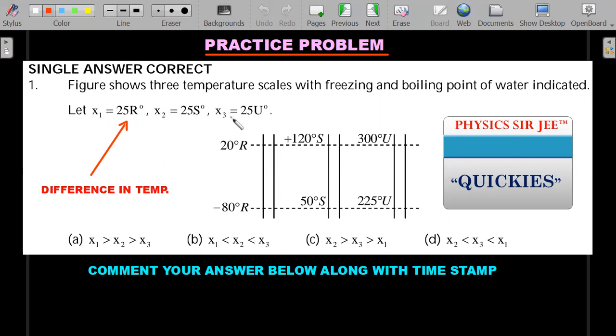Okay, so these x1, x2 and x3 that you are supposed to write in ascending or descending order mean the difference in temperatures on each of these RSU scales. RSU scales are defined in this manner. Okay, give it a try. It's a very simple JEE Mains level question.